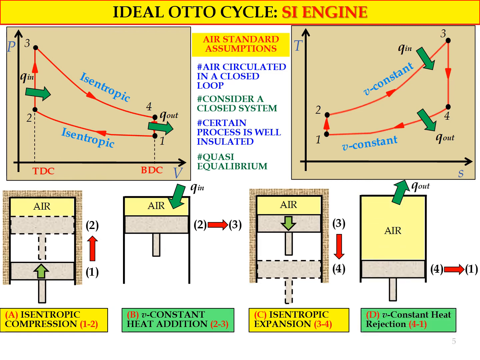Then we go to process D, the constant volume heat rejection, process 4 to 1. As you can see, we have an arrow Q out, the same in the PV and TS diagrams. Process 1 to 2 is the compression stroke, with the intake valve and exhaust valve closed.